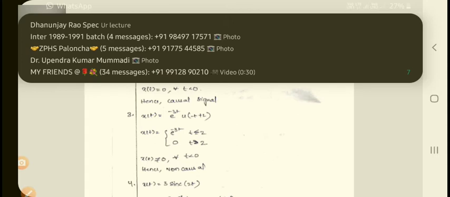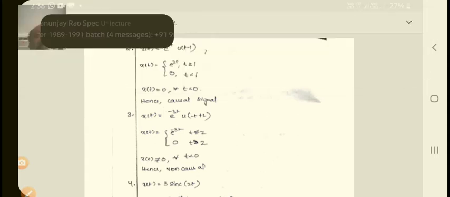Now we come to the second example. x of t is equal to e power 2t u of t minus 1. Then x of t is equal to e power 2t for t greater than or equal to 1, and it is 0 for t less than 1. So x of t is equal to 0 for all t less than 0. Hence it is also a causal signal. Coming to the next, x of t is equal to e power minus 3t u of minus t plus 2.